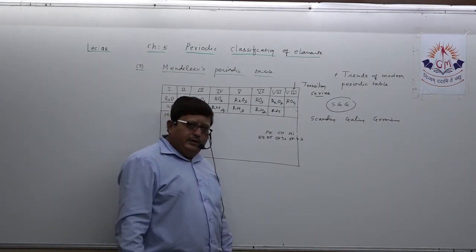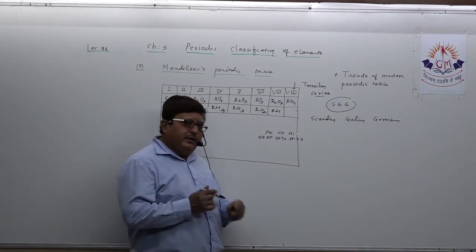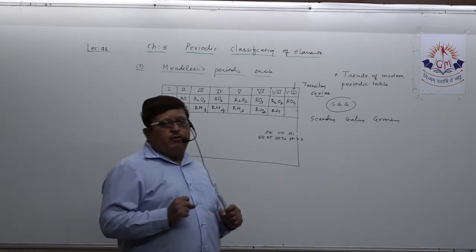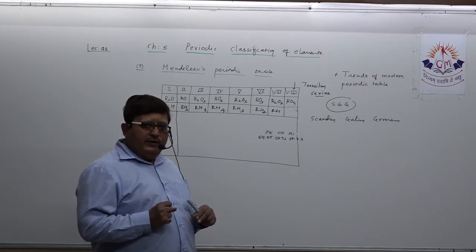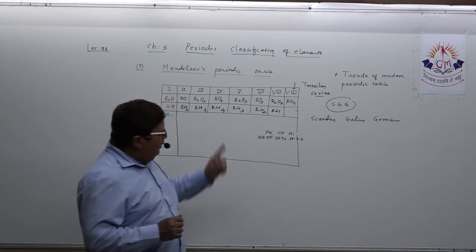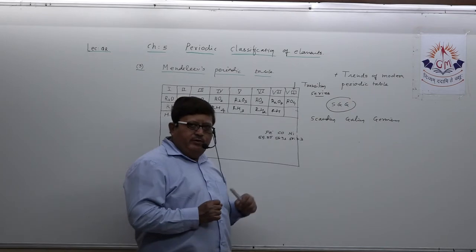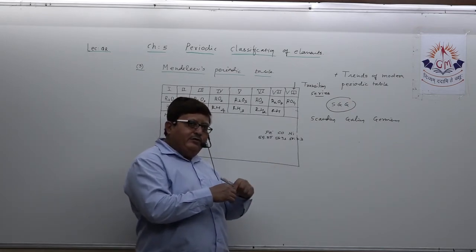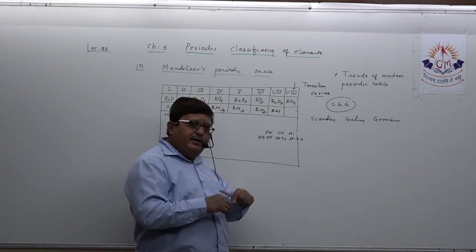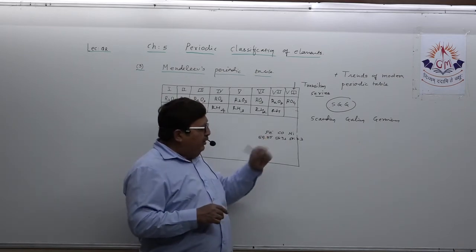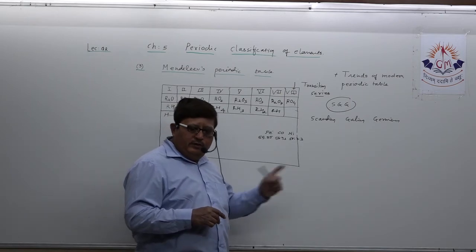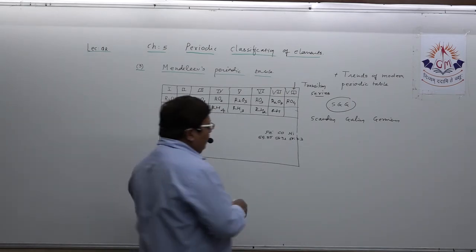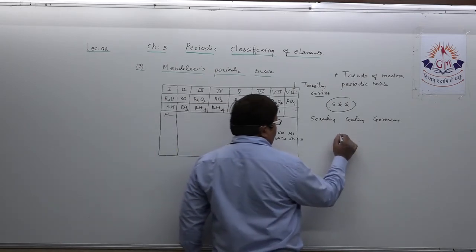Is it clear in your mind? Understand? Then how to remember in short? You have to remember scandium, gallium, germanium, SGG. Then you have to assess the rest of the three elements. Aluminum you know, boron you know, and silicon you know, right? Boron, aluminum, and silicon. So you have to remember BAS.